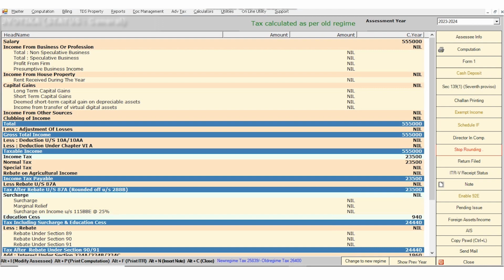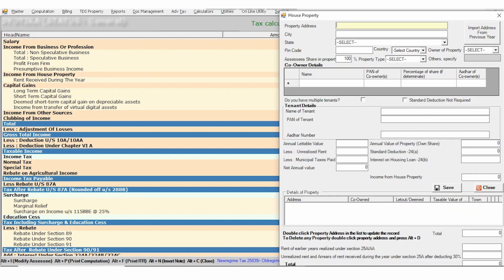Similarly, you need to enter the income from house property. If you have income from house property, then you need to enter the property details over here. You need to enter the property address and the city, and select the state from the drop down. Then you need to select the owner of the property. In case of ITR-1, you can select the property owner as self. Then you need to enter the tenant details in these columns, and then you need to enter the annual lettable value.